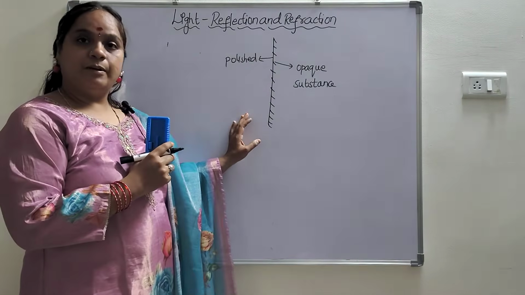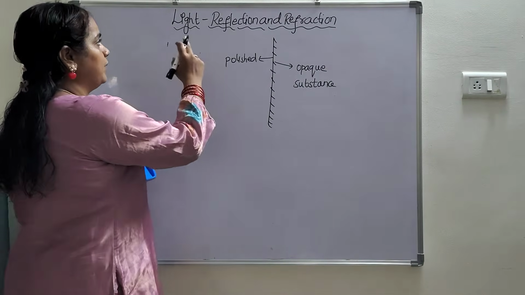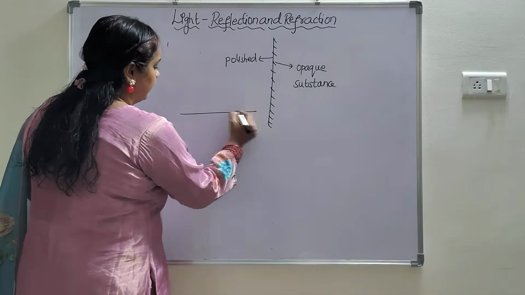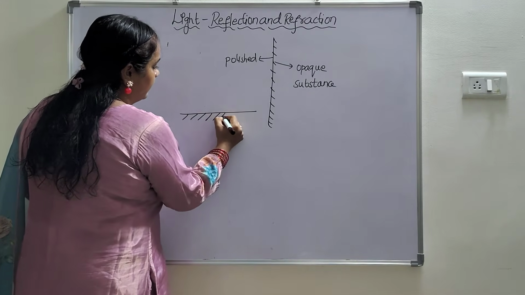So this is called a mirror. Now coming to the reflection of light, we need to take a mirror.